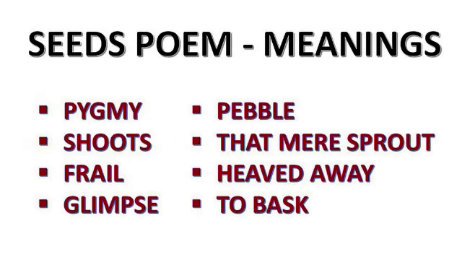Seeds form meanings. You have to study all the meanings. Okay. Meanings you can see in the textbook. First one pygmy. Second one shoots. Third one frail. Fourth one glimpse. Fifth one pebble. Sixth one that mere sprout. Seventh one heaved away. Last one to bask. You can pause the video and go through the spellings of it.